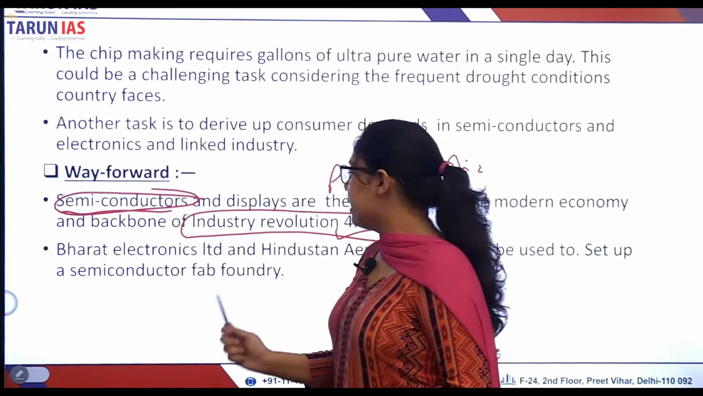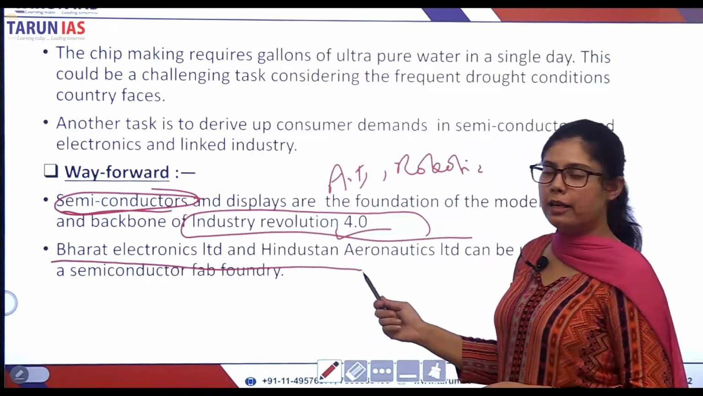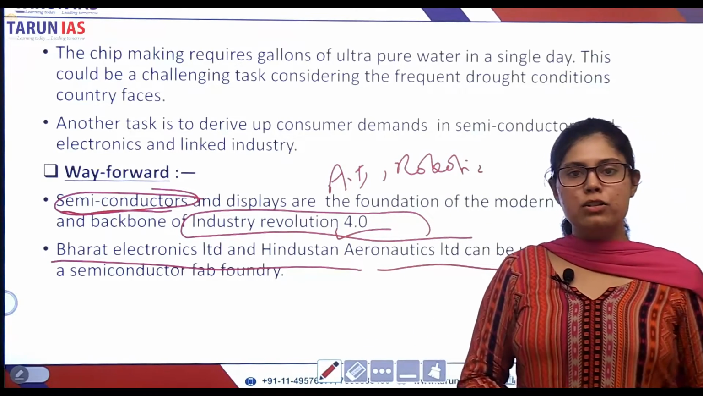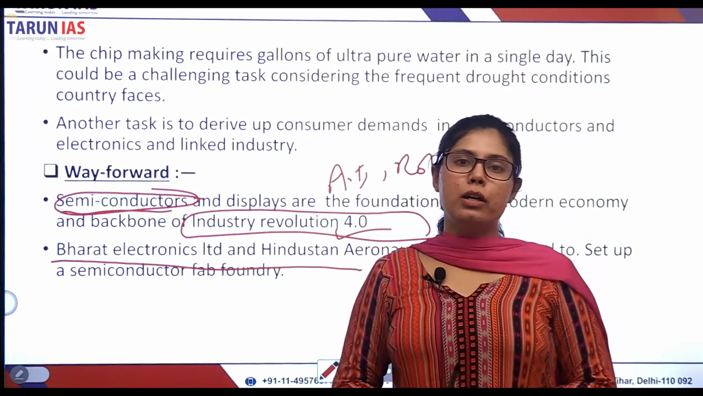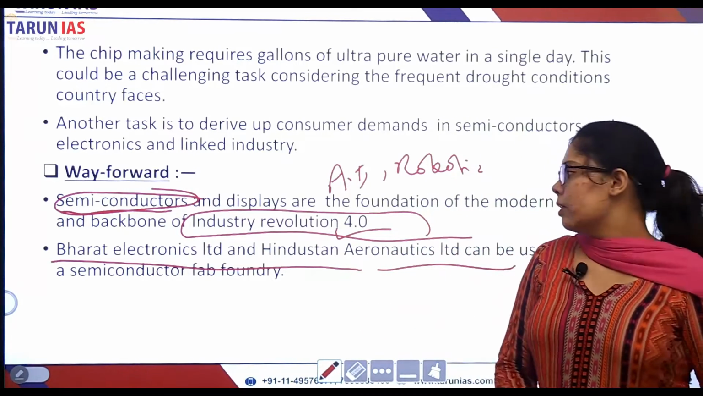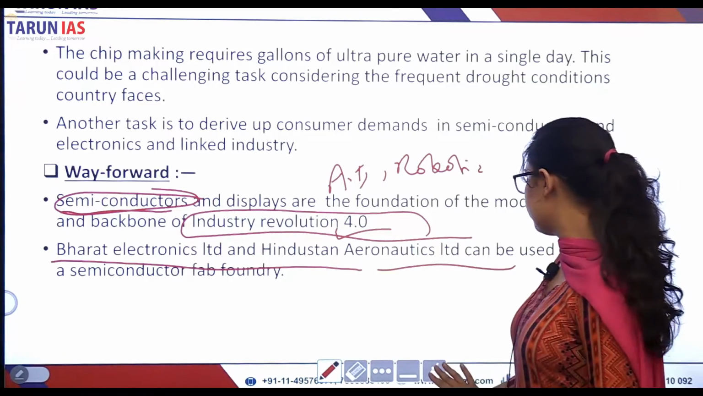For this, India can try to rope in the PSUs like Bharat Electronics and Hindustan Electronics Limited in order to establish a foundation, in order to incentivize the foreign companies for collaboration and to establish their plants. So that's it with this topic. Now we will move on to the next topic of the day.